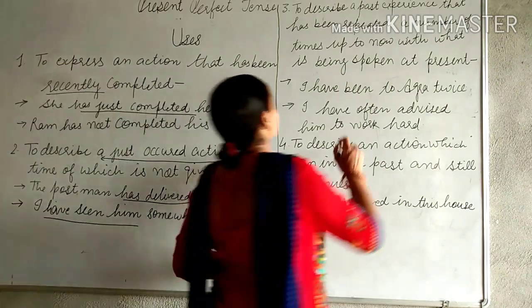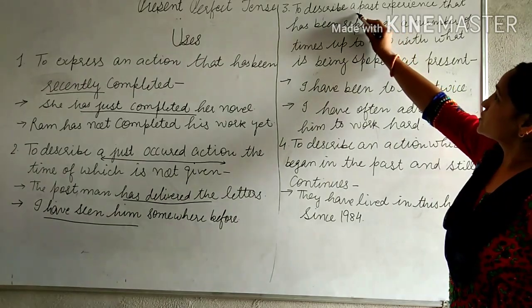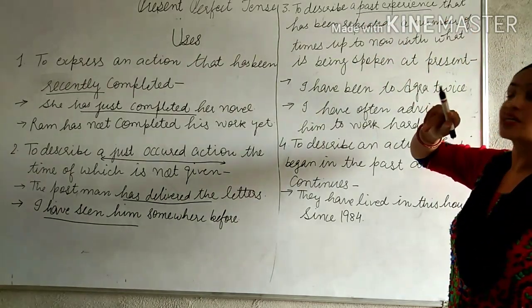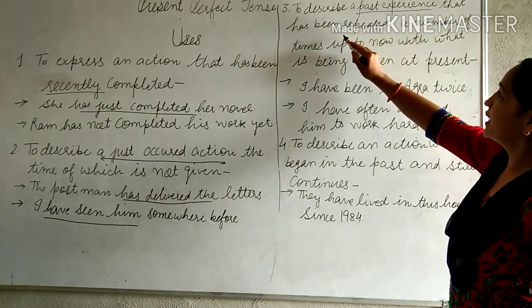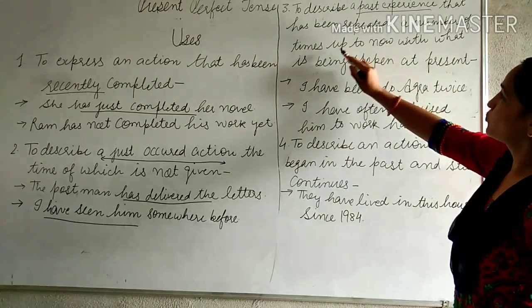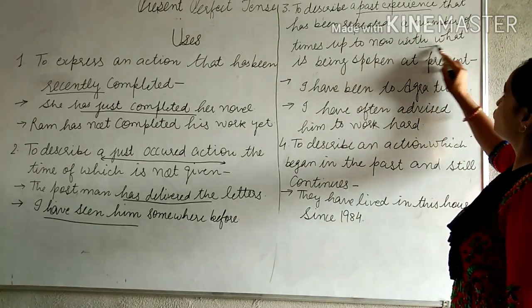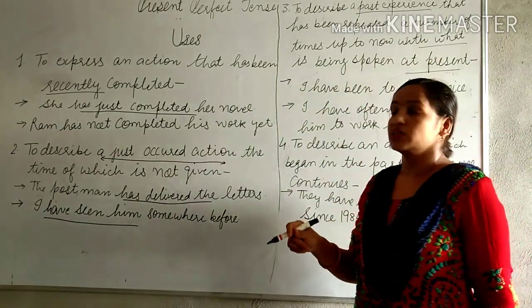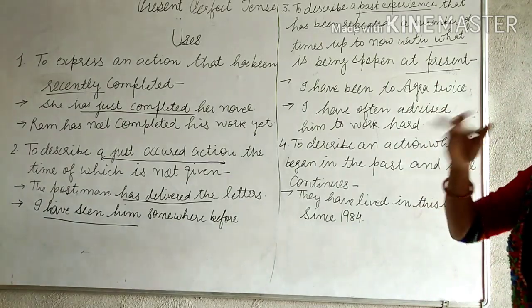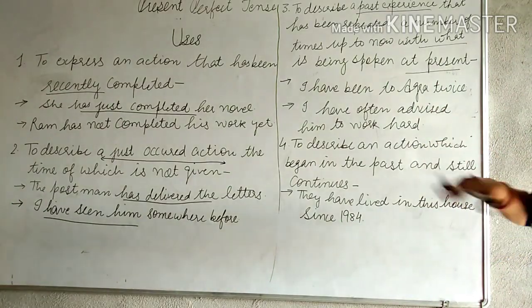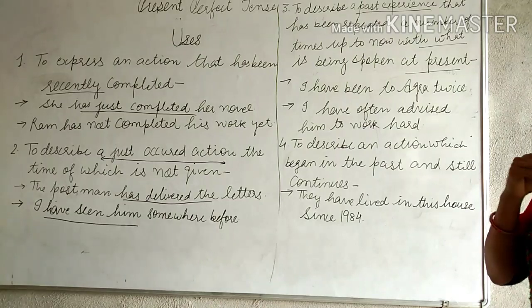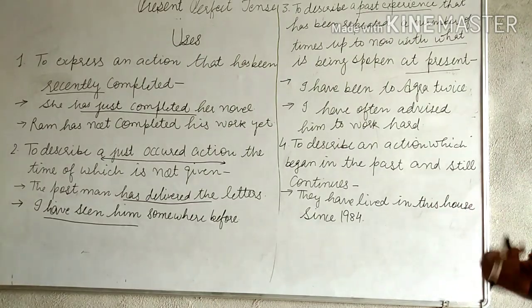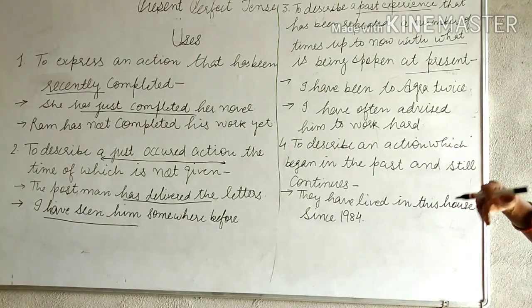Third usage is to describe a past experience that has been repeated a number of times up to now, with what is being spoken at present. जो एक काम बहुत बार रिपीट हो चुका है और अभी तक ये कंटिन्यूटी में था, then we will use present perfect tense.